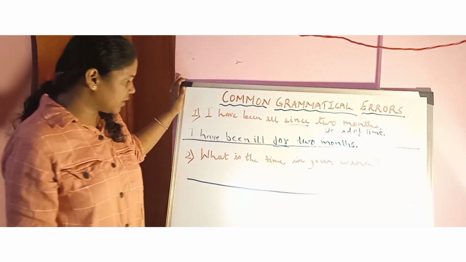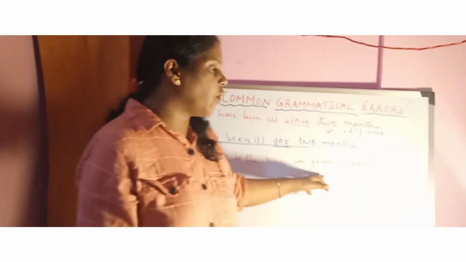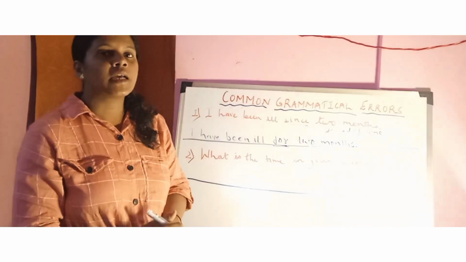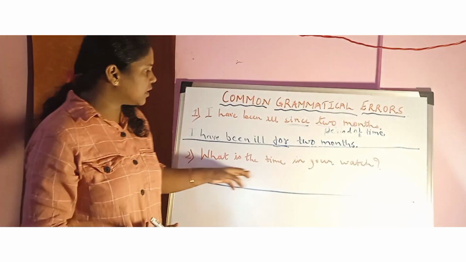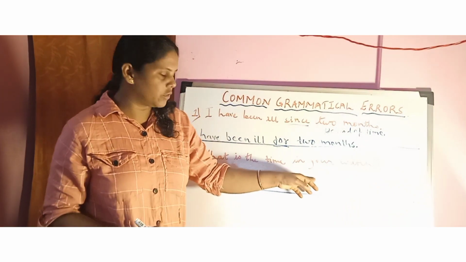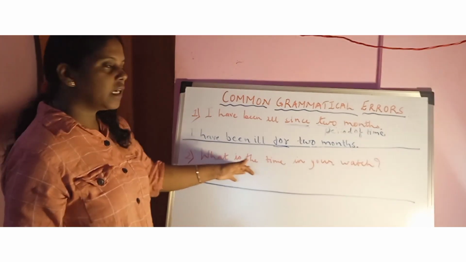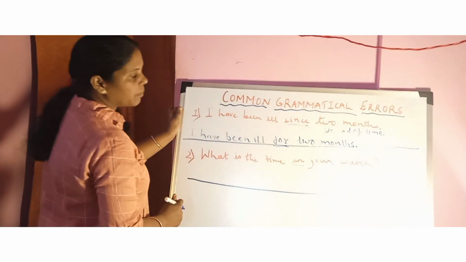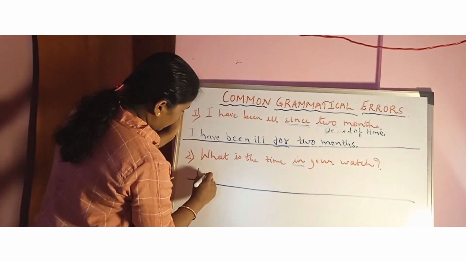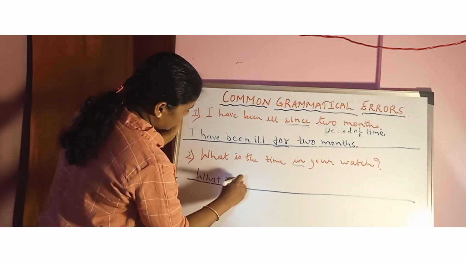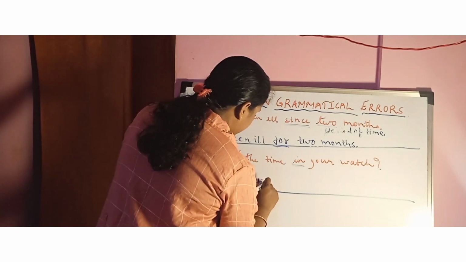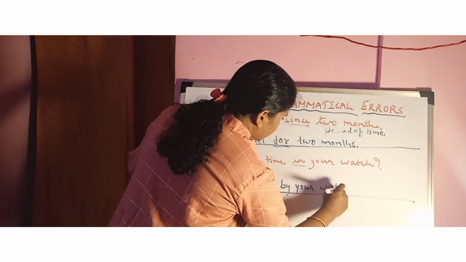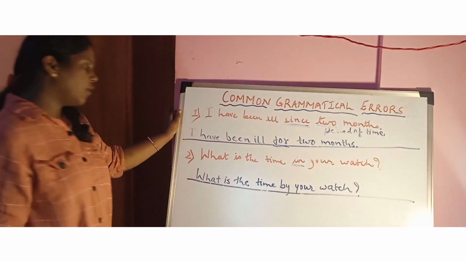Let us take the second sentence. What is the time in your watch? We don't say in your watch. The correct preposition will be: what is the time by your watch. By is the preposition when you are asking for time. So the error is here, in. Instead of in, it should be by your watch. What is the time by your watch? You are asking the question, so question mark.